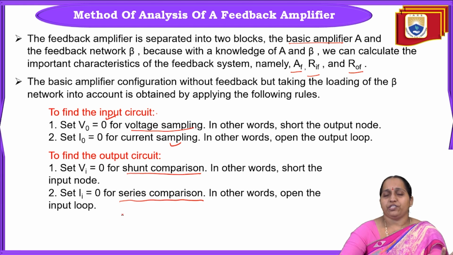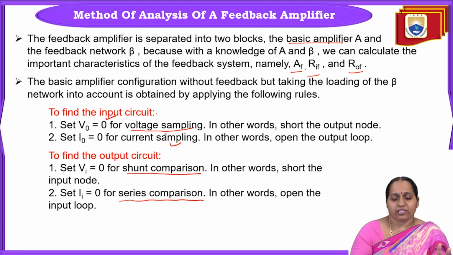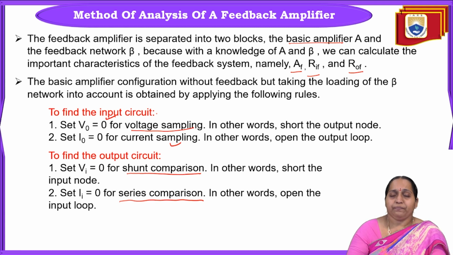So to find the input circuit, if it is voltage sampling, we will set V naught equal to 0; if it is current sampling, we will set I naught equal to 0. If you want to find the output circuit, if it is shunt configuration, we will set Vi equal to 0. If it is series configuration, we will set Ii equal to 0.